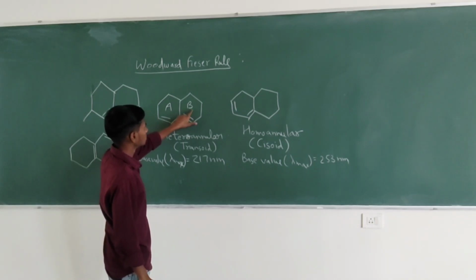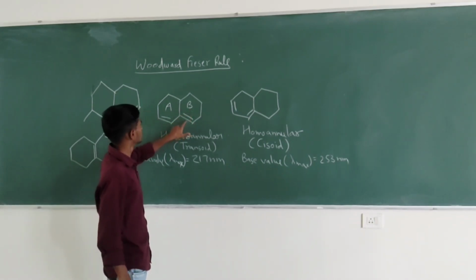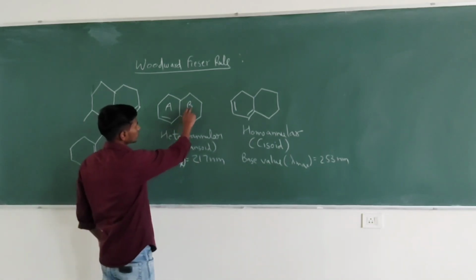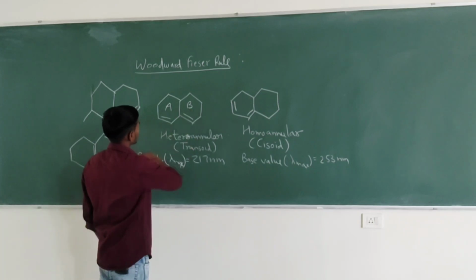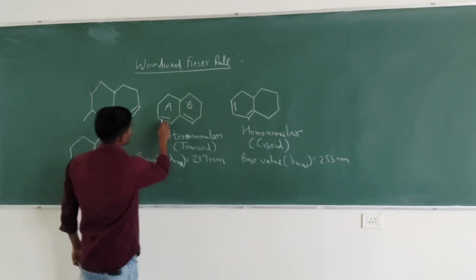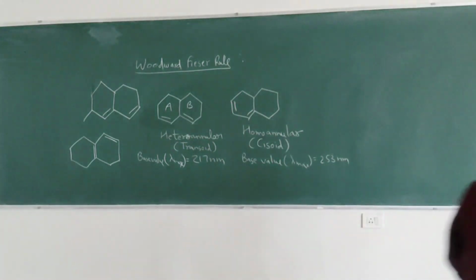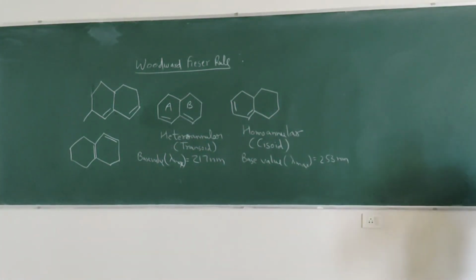And if we talk about ring B, this double bond is also inside ring B. So this double bond is endocyclic with respect to ring B. First, I have to erase this so that you won't be confused.